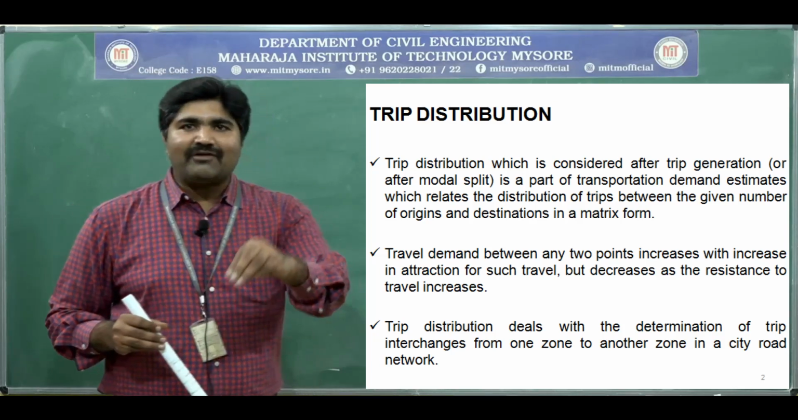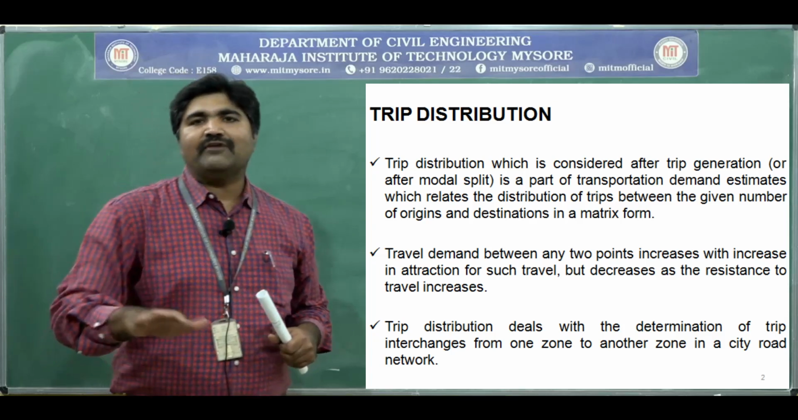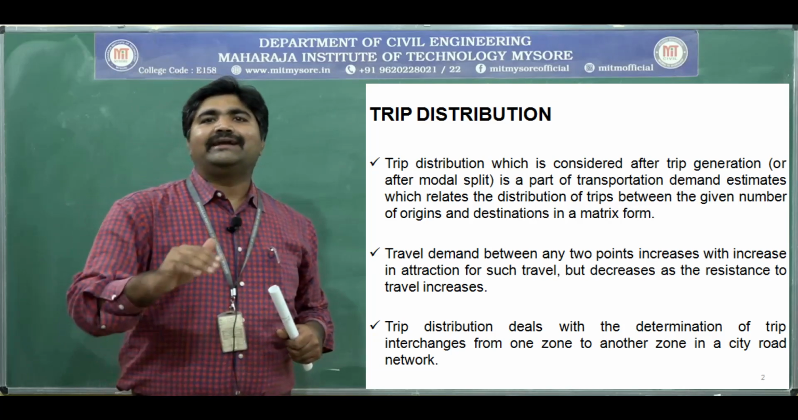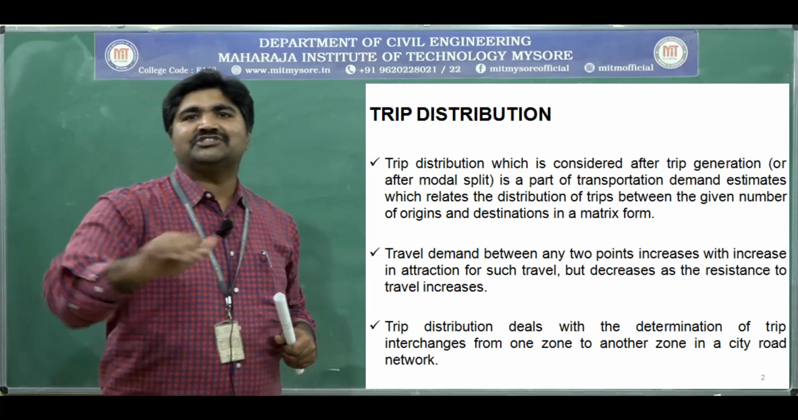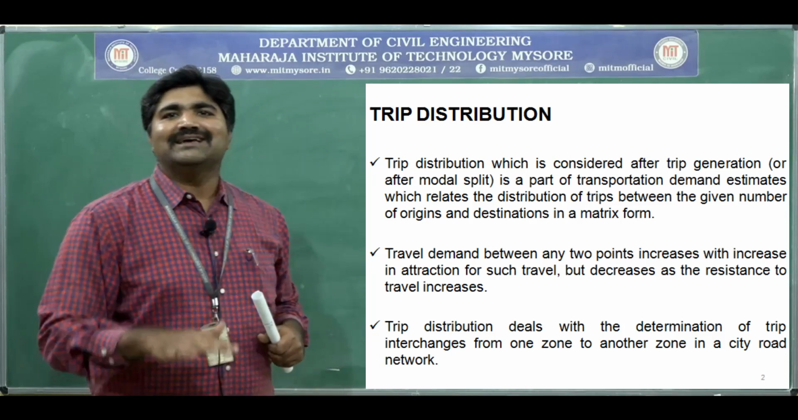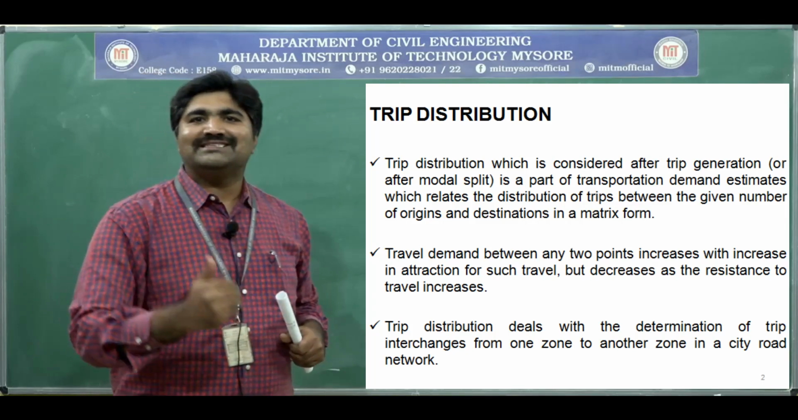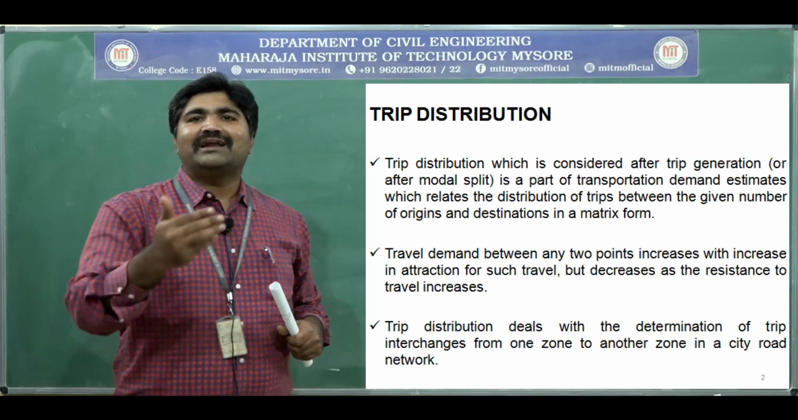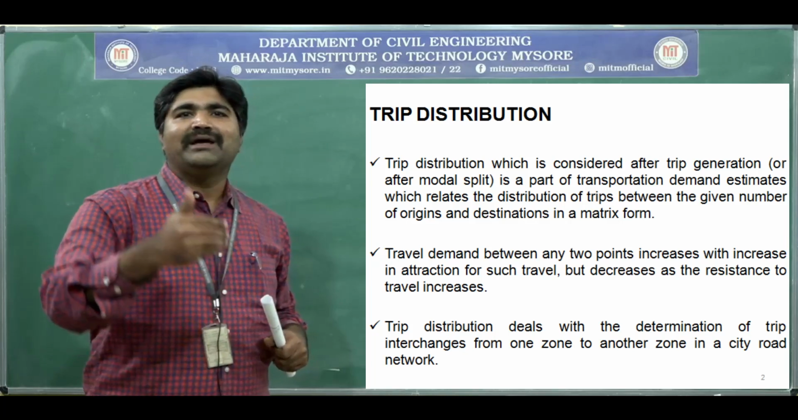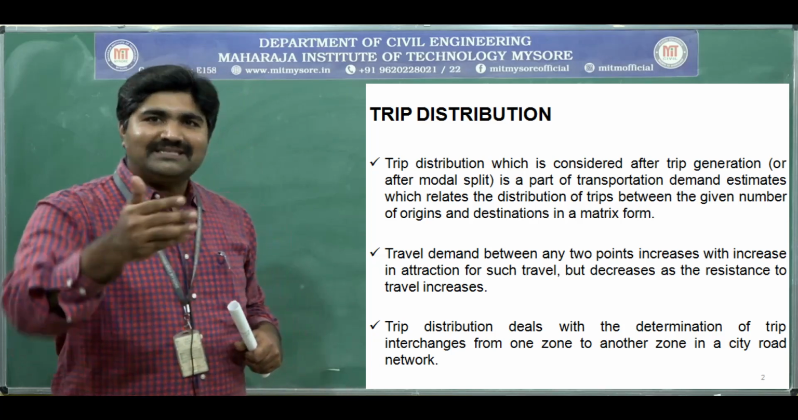Suppose you want to travel 5 to 10 kilometers where public transportation is not provided efficiently, the transport network is not proper, there is a bad road, or there is congestion on that street, it takes more time to travel to the city center. This time or congestion is the resistance, which decreases our trips towards the city center. If there is attraction, the trips increase. If there is resistance, it decreases our trips towards the city center.